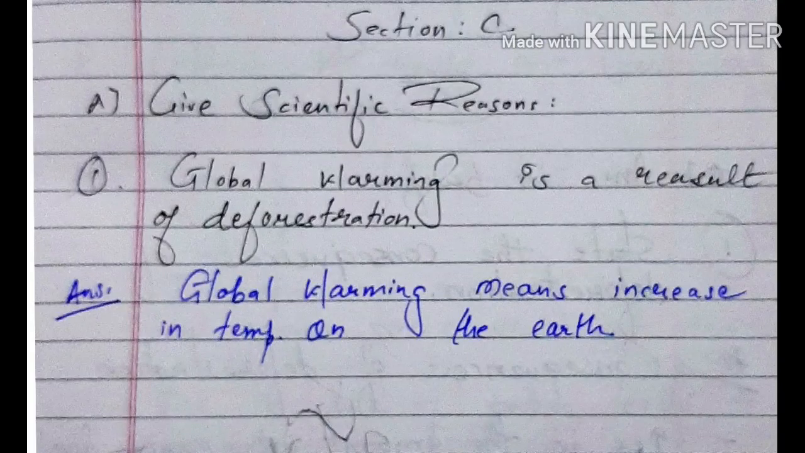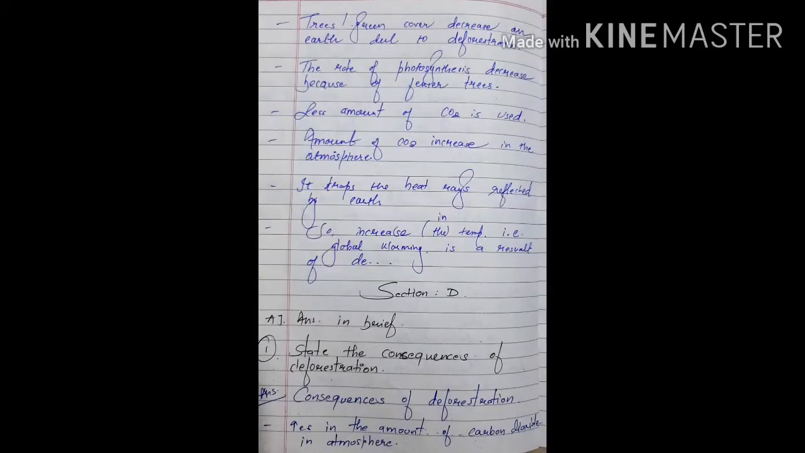Now talking about section C of chapter number 7, and the scientific reason. First one is, global warming is a result of deforestation, and the answer is, global warming means increase in temperature on the earth. Tree green cover decreases on earth due to deforestation. The rate of photosynthesis decreases because of fewer trees. Less amount of carbon dioxide is used. Amount of CO2 increases in the atmosphere. It traps the heat rays reflected by earth. So temperature increases. Hence, global warming is a result of deforestation.